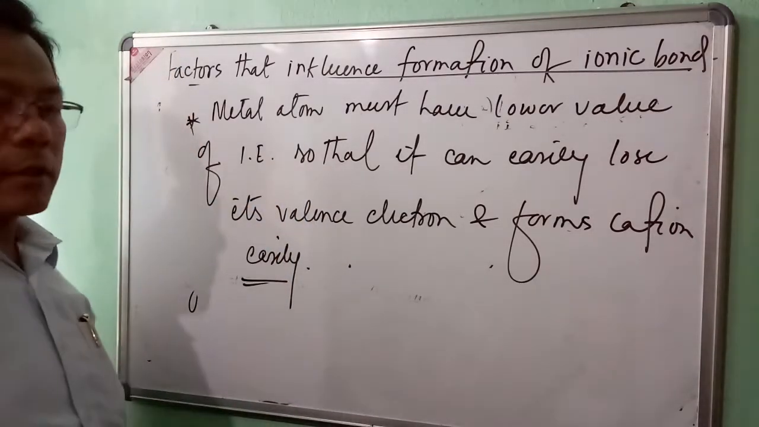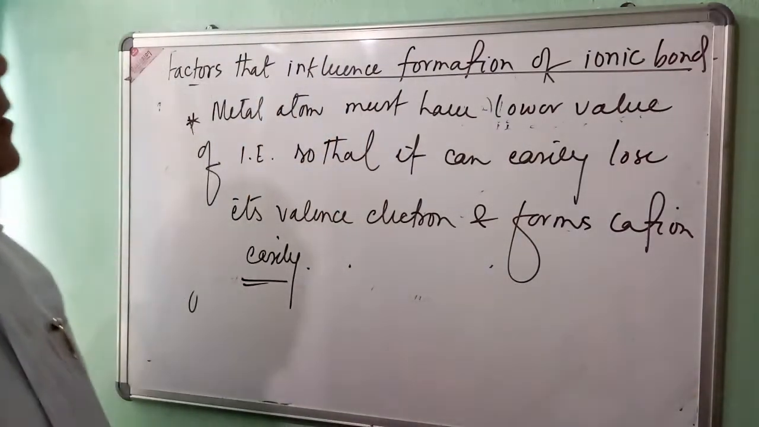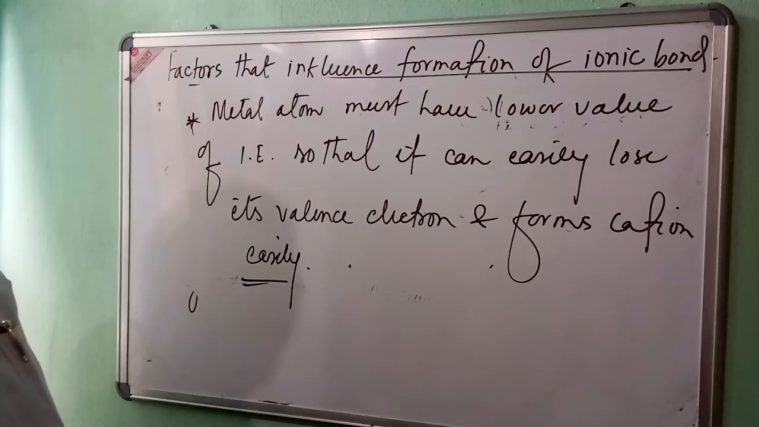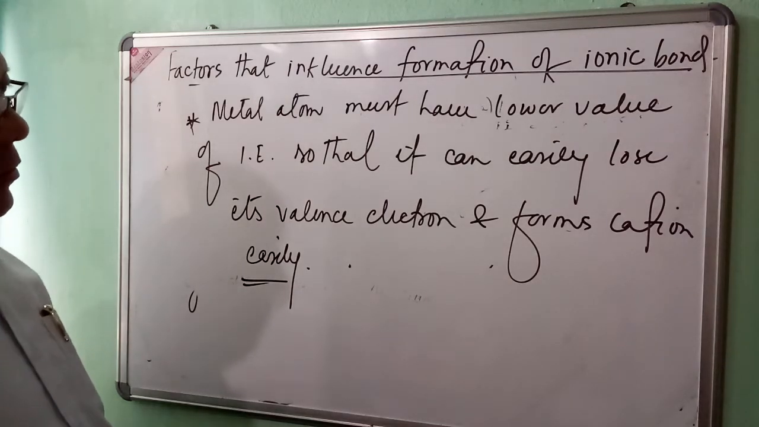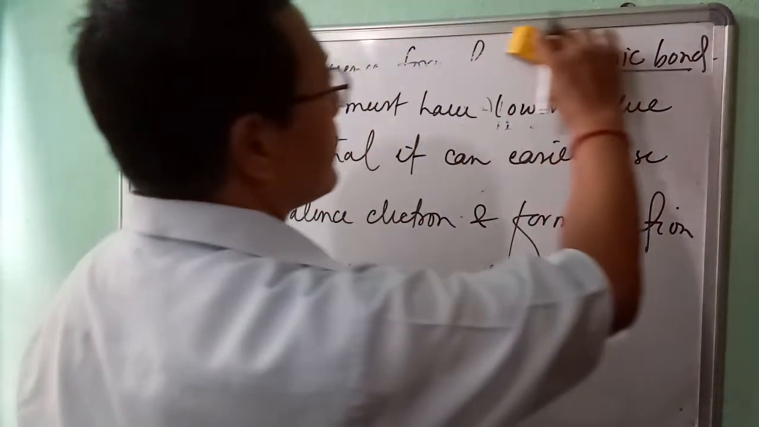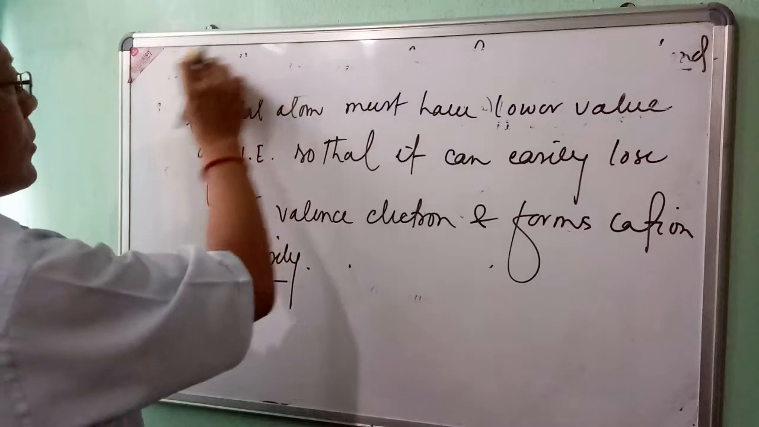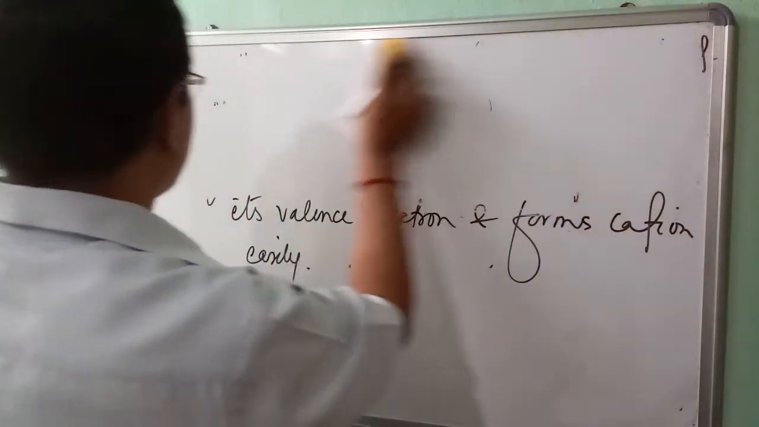So this is the first factor. Ionization enthalpy should be low. The metal atom must have a lower value of ionization energy so that it can easily lose its valence electron and form a cation easily. Now let us look at the second factor.